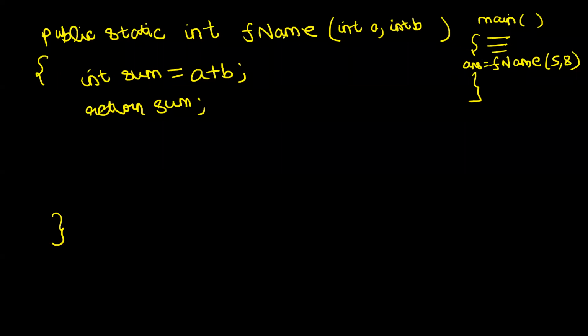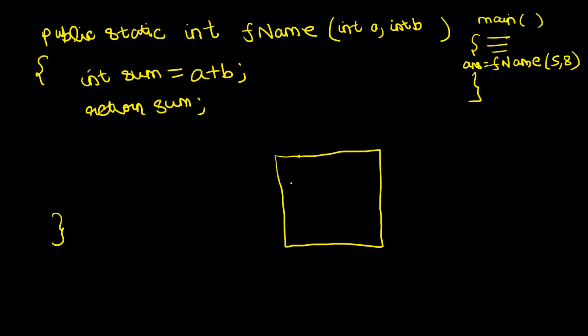Now what will happen, guys? Whenever you run a Java program, what is the first function that starts running? The first function that starts running is the main method. As soon as the main method starts running, a context associated with the function will be created.